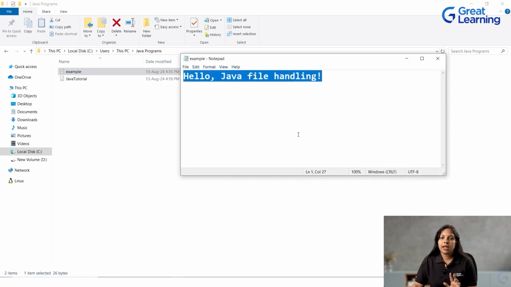Also, I'll tell you that I have not gone and created an empty example.txt file. Java does this: if there is no such file present in the directory and you are trying to write data to it, it will automatically create that file. That's what it did for me right now. It created the example.txt file and wrote the content to it, that is, hello Java file handling.